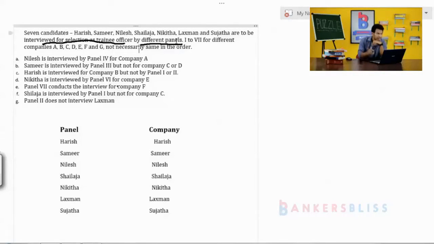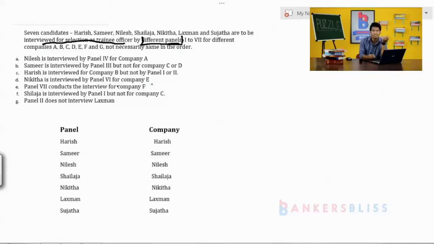The entire information I just put under the heading panel. Under the panel, those who come are Harish, Samir, Nilesh, Shailaja, Nikita, Lakshman and Sujata. That is the reason I write under the head of panel these persons, Harish, Samir up to Sujata. Is it clear? So this is the first constraint, panel.